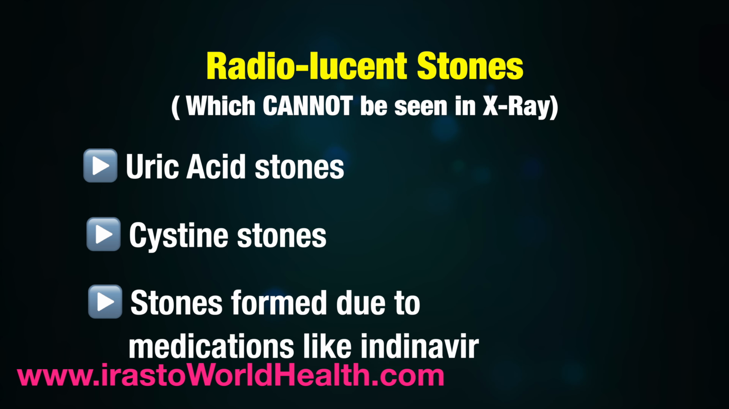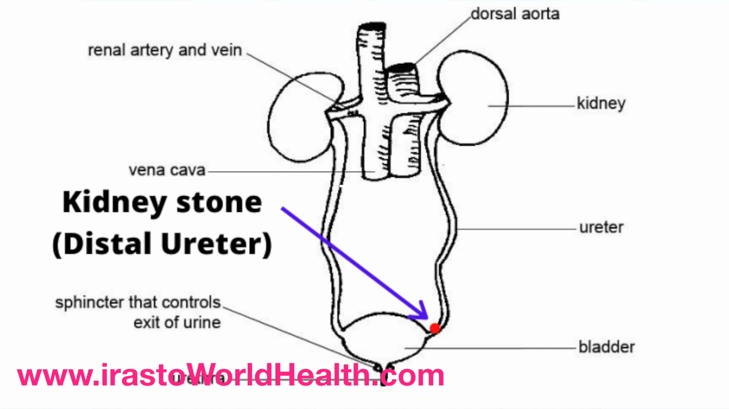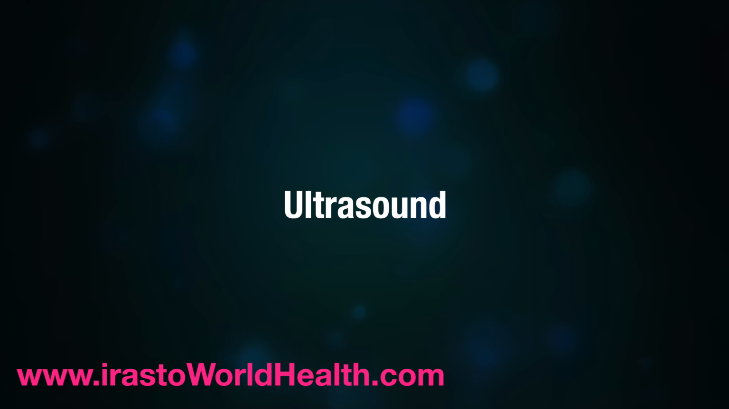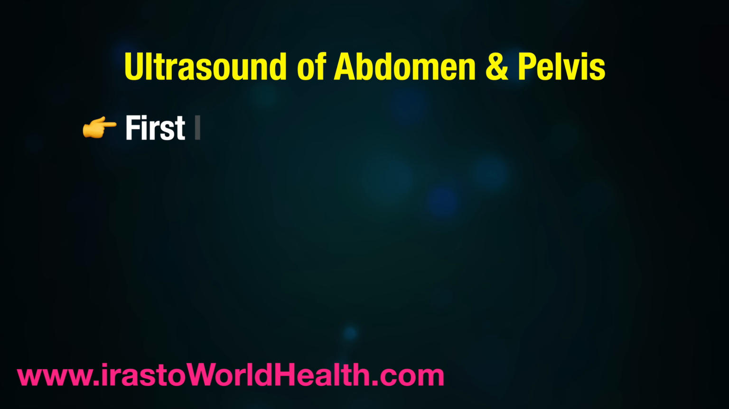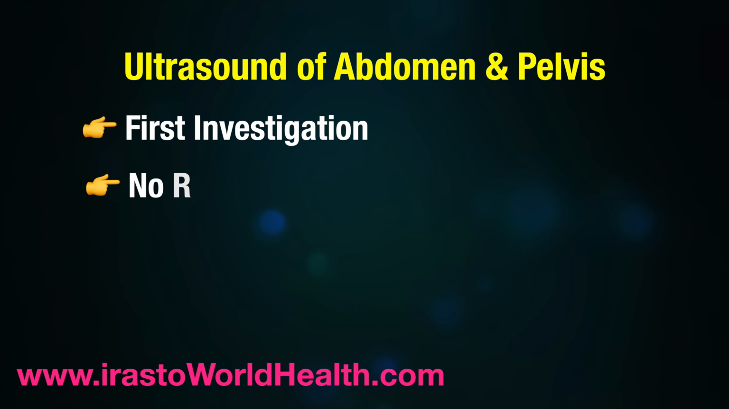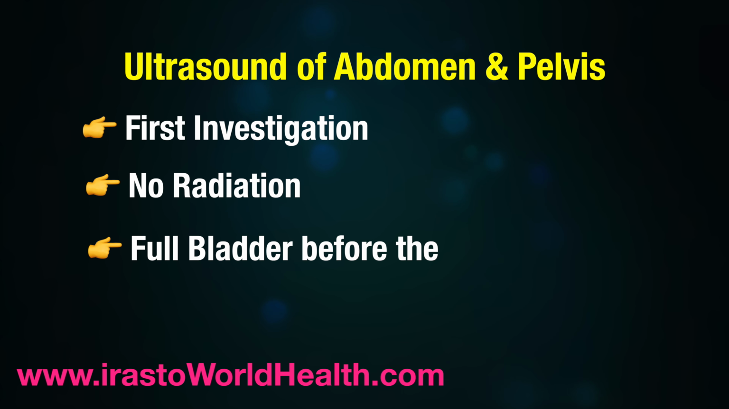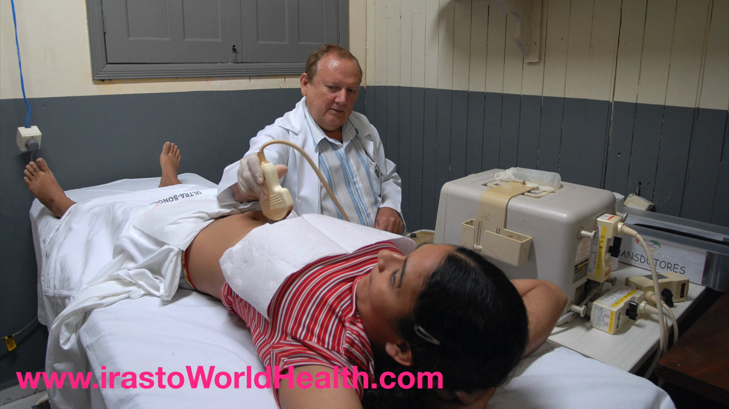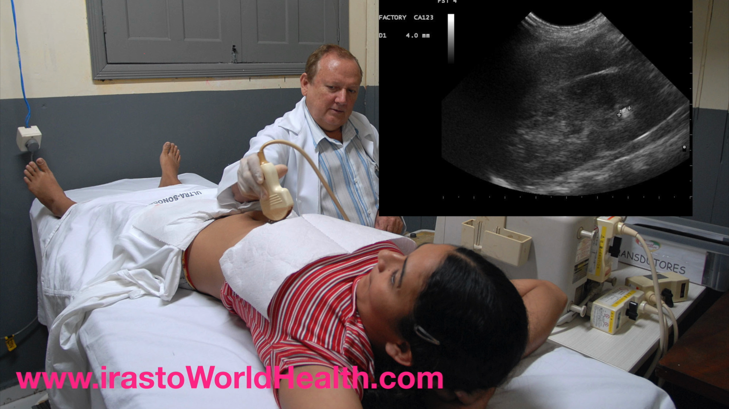Most commonly, the stone is found in the distal 4 cm of the ureter in more than 60% of the patients. Since there is no radiation in ultrasonography, your doctor will advise an ultrasound of the abdomen and pelvis depending on the severity of the symptoms and other factors. You are supposed to have a full bladder before the procedure, and the ultrasound probe is placed on the stomach and the flanks with gel applied to the probe to visualize the kidney, the ureter and the bladder. The location and size of the stone can be found and the treatment planned accordingly.